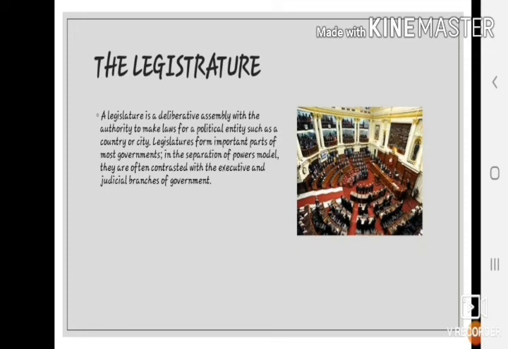The proposal for a law is called a bill. The bill has to pass several stages before it becomes an act. When both the houses have passed a bill, it is sent to the president for his assent. After the president's assent, it becomes an act or a law. The executive.